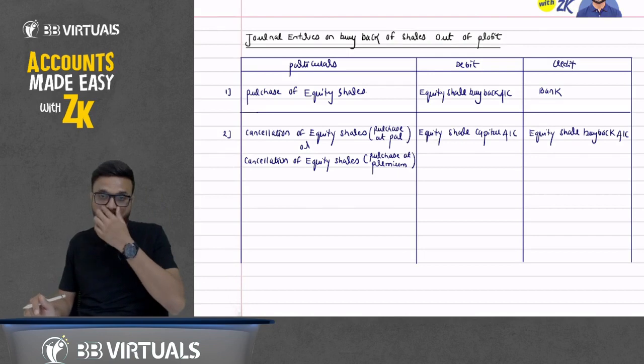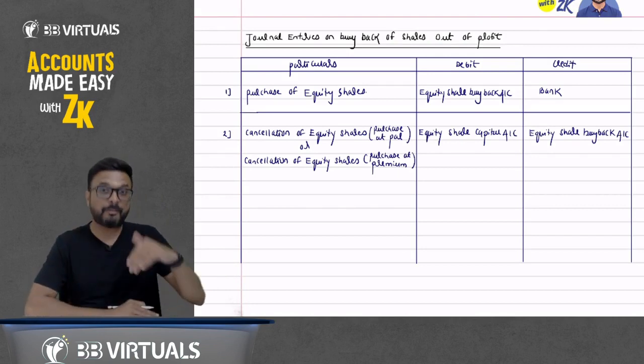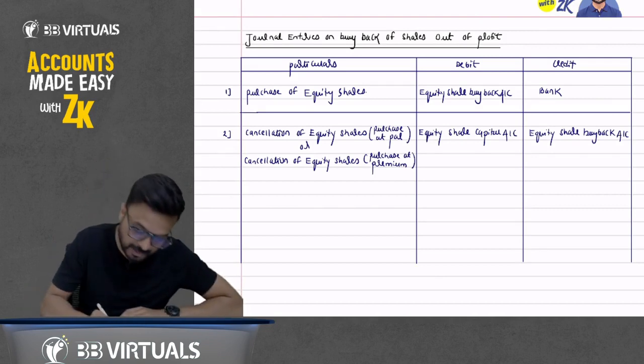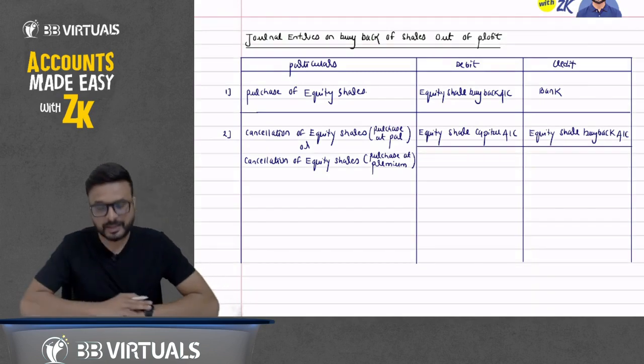Cancellation of equity shares which we have purchased at a premium. What do you mean by premium? We have paid the excess amount. Is it possible? Yes, it is possible.